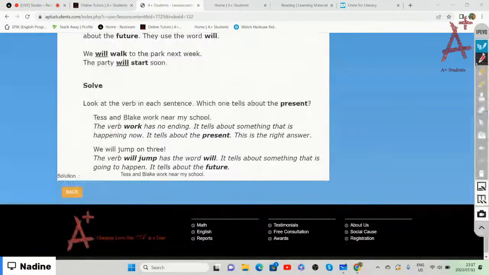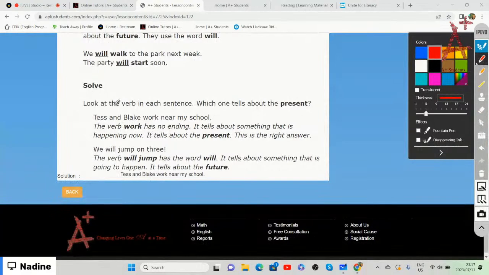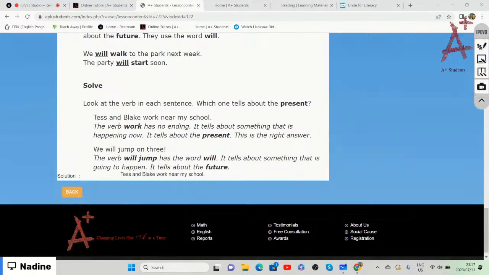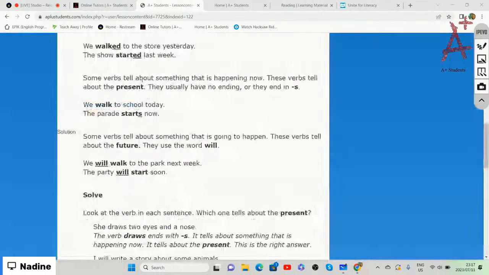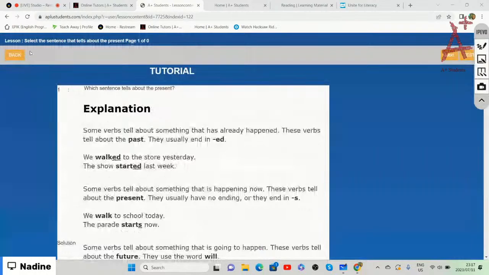All right, let's look at the next one. We need to look at the verb in each sentence. Which one tells us about the present? Because remember, the lesson tells us to select the sentence that tells us about the present.